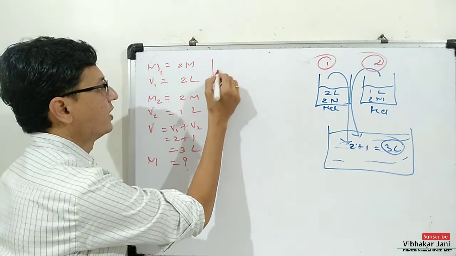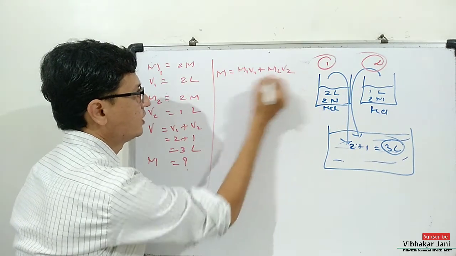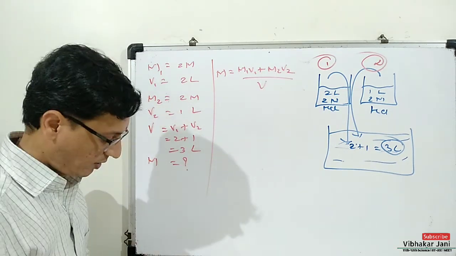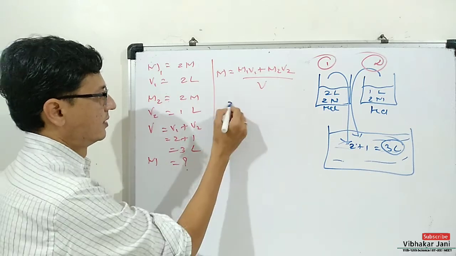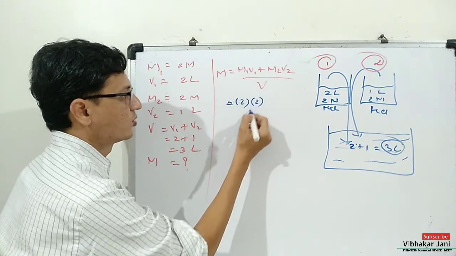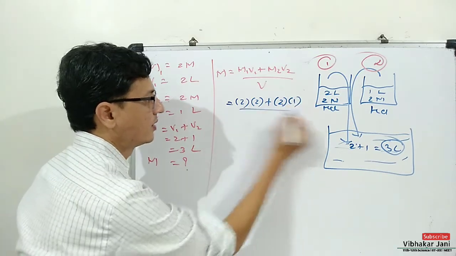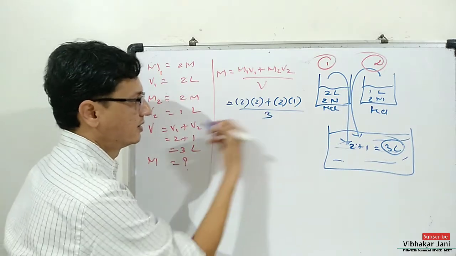So we have the formula M is equal to M1V1 plus M2V2 upon V. Now let us put all these values. M1 that is 2, V1 that is also 2 plus M2 that is 2 and V2 that is 1 upon total 3.